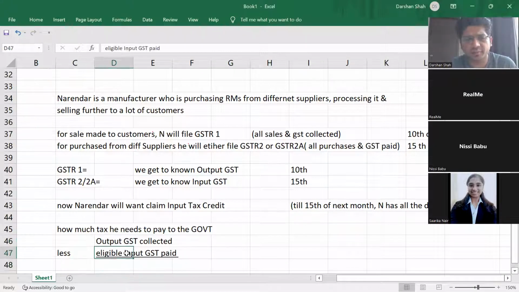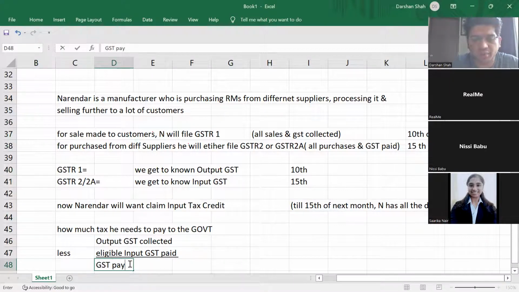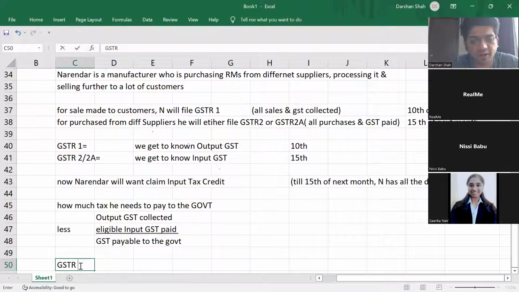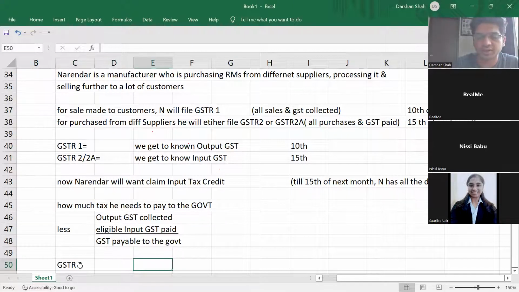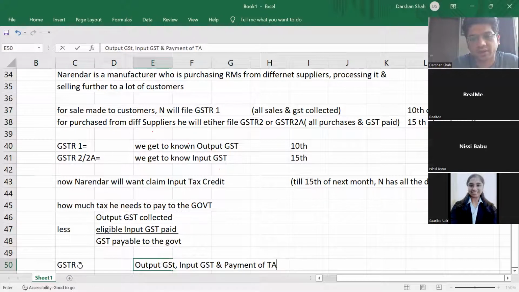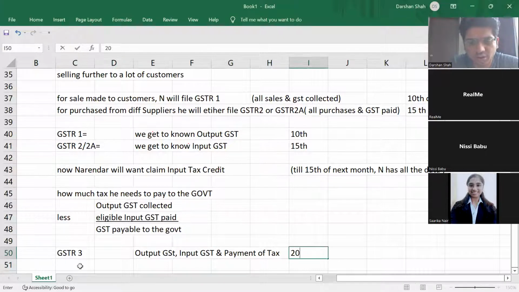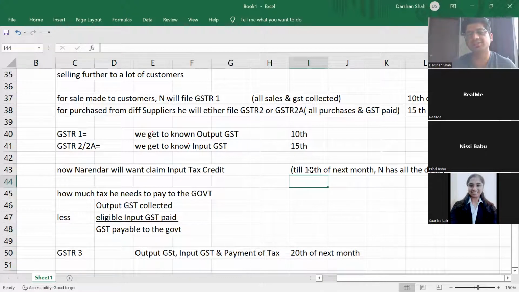Output GST collected minus eligible input GST paid. Therefore, GST payable to the government. We'll get GST payable to the government, and for that, what will I file? I'll file GSTR3. GSTR3 will have output GST, input GST, and payment of tax. Understood? GSTR3 he can do till 20th of the next month. So he still has 5 days, right? See if this example is clear.